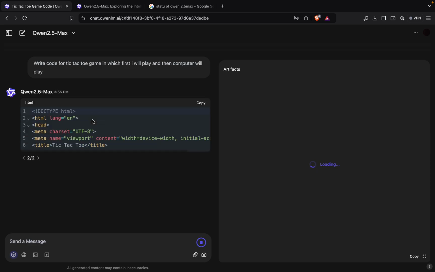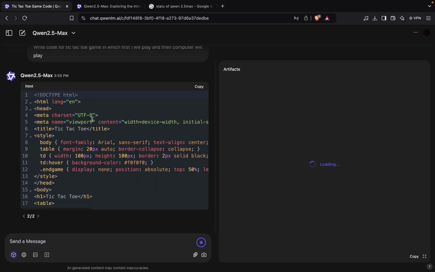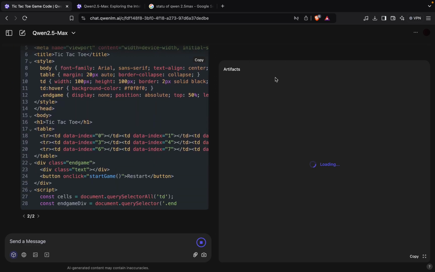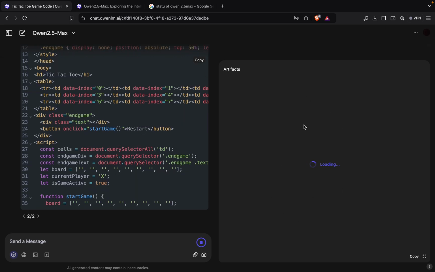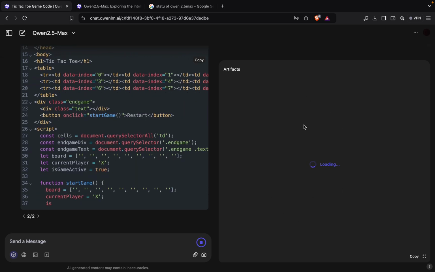Okay, so now it has started writing the HTML, CSS and JS code, and after generating all these things, you will be seeing that output here in artifacts. Okay, so now just wait. Let's wait for the writing.